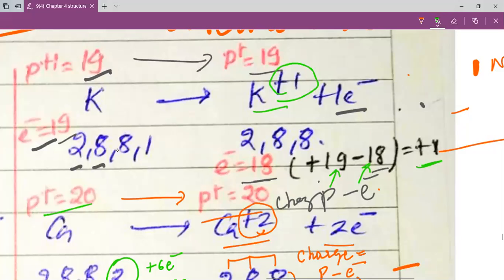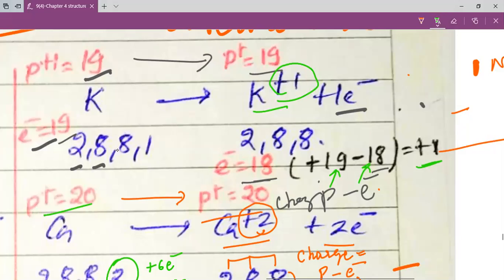Same way, my dear students, when we look at nitrogen, nitrogen gains 3 electrons. So the electronic configuration, which was 2,5, turns out to be 2,8. Octet is being achieved. But the charge, if you think that the charge is equal to number of protons minus number of electrons, protons are 7, electrons are 10. So 7 minus 10, that is minus 3, and that is why we put negative charge on nitrogen.